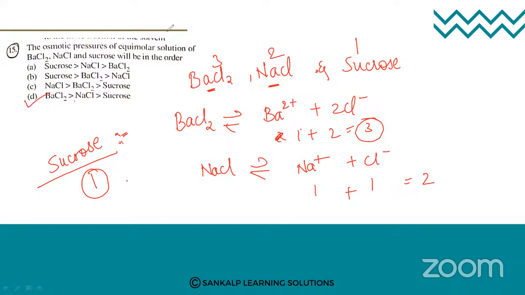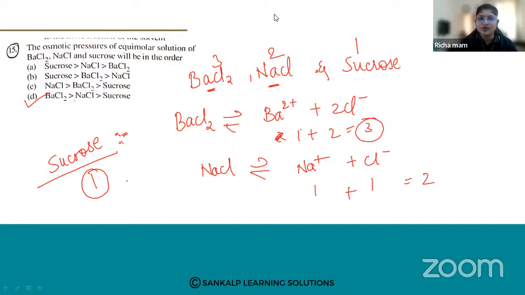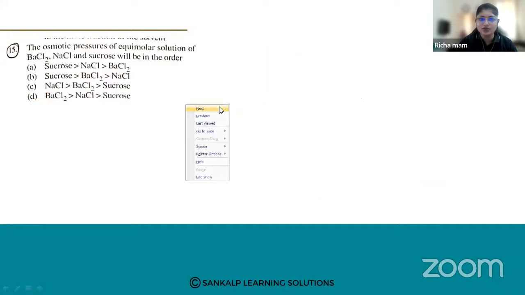So it is option D. D is the correct answer. Vedvati has answered it. We have to see the degree of dissociation and calculate the number of moles. Depending on the number of moles, we have arranged them in order. So the osmotic pressure of equimolar solutions will be in the order of option D. Let us go for the next question.